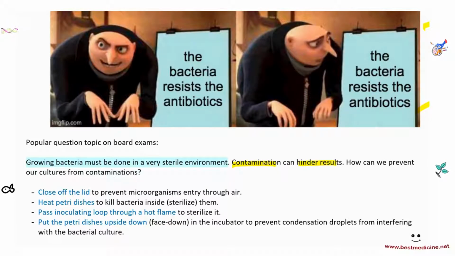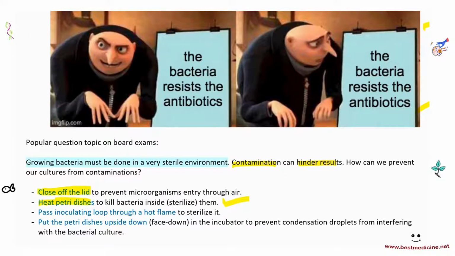So one of the things that you can do is close off the lid from the top of the Petri dish to prevent microorganisms entering through air. Another thing that you can do is heat the Petri dishes to kill bacteria inside, right? This is also a very popular answer. I would go with this. Pass the inoculating loop through a hot flame to sterilize it before you dip it in the solution, for example, urine or blood or anything else.